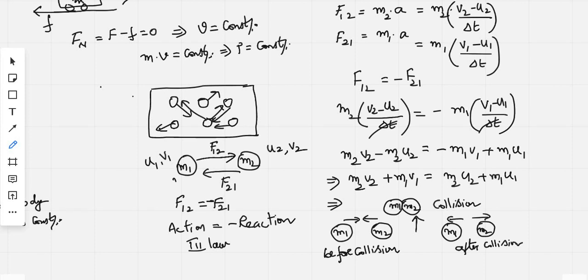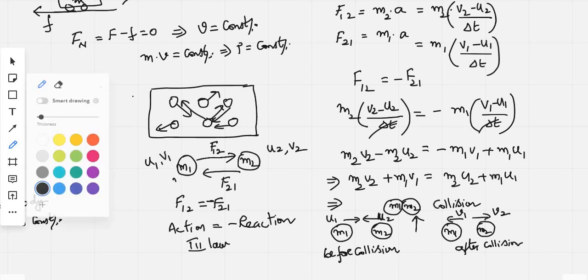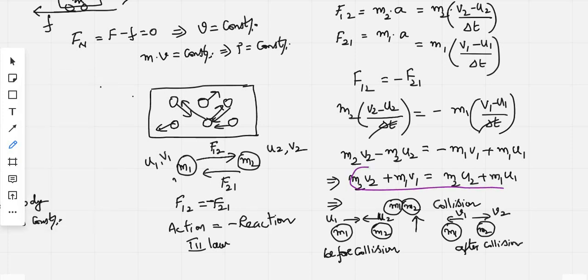So before collision they have the velocities u1 and u2. So this is having the velocity u1, this is having the velocity u2 according to the previous diagram. And after collision, m1 has velocity v1 and m2 has velocity v2. Therefore we can say that according to this equation, the total momentum before collision means before collision you have momentum m1 u1 and m2 u2.